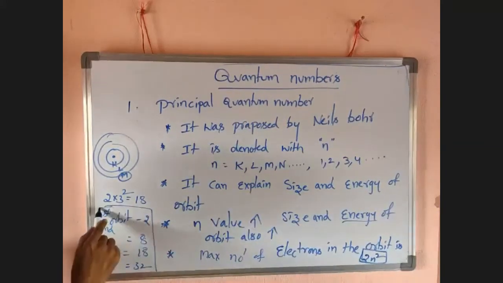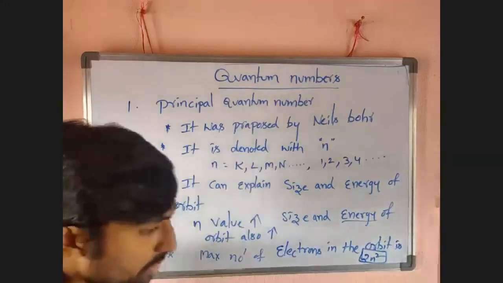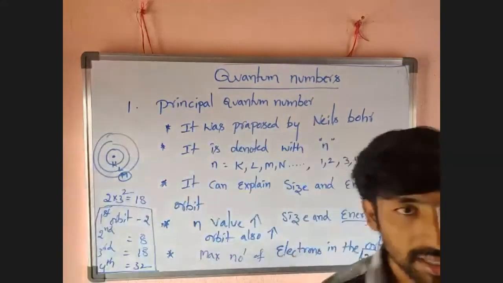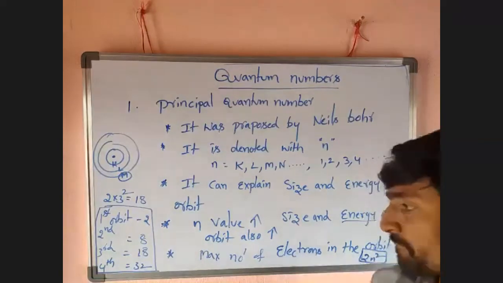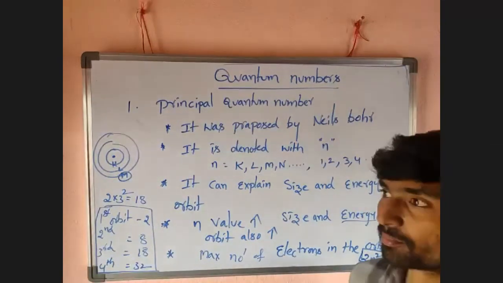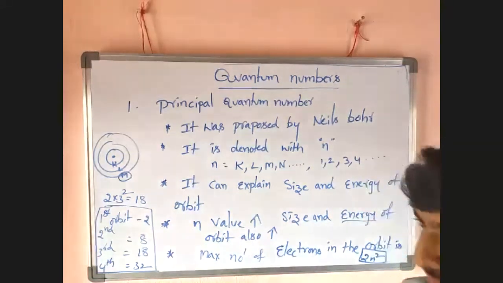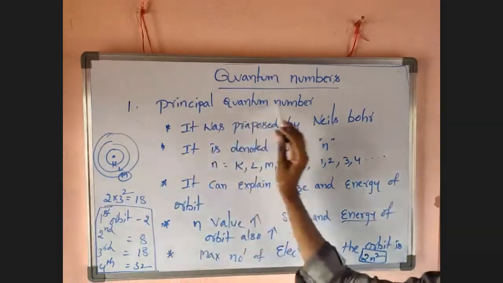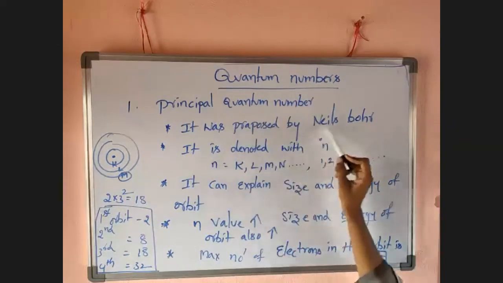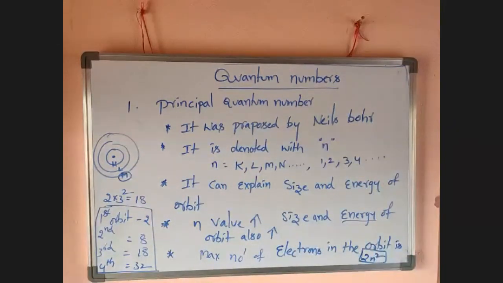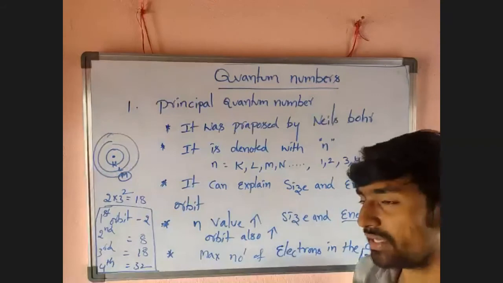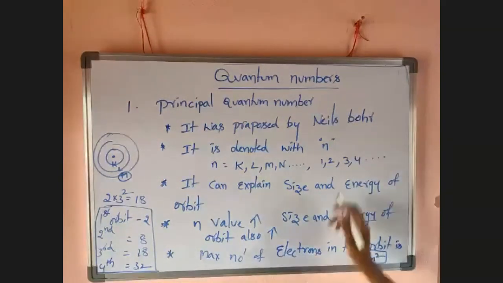Okay. So quantum numbers are 4. They are principal quantum number, azimuthal quantum number, magnetic quantum number, spin quantum number. Principal quantum number was proposed by Niels Bohr. It is denoted with n and numbered as K, L, M, N, 1, 2, 3, 4.